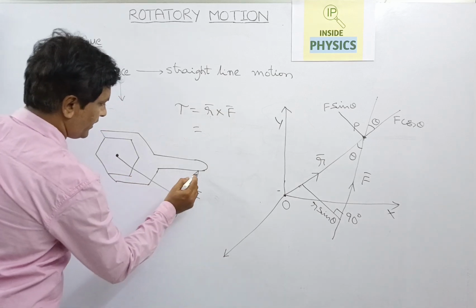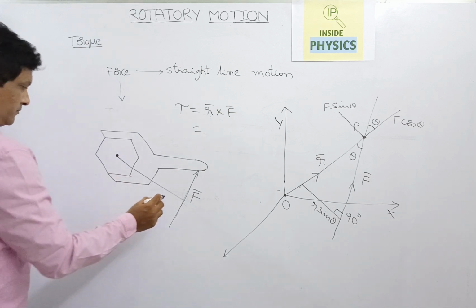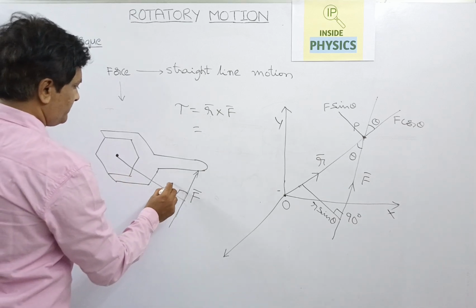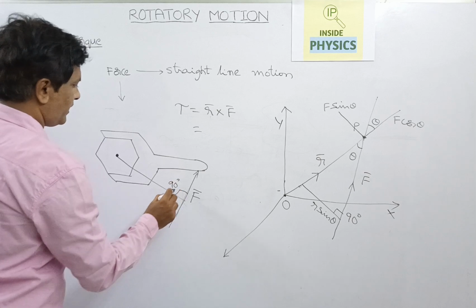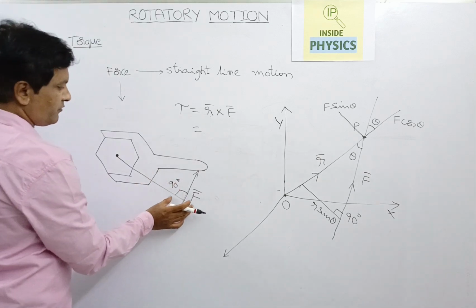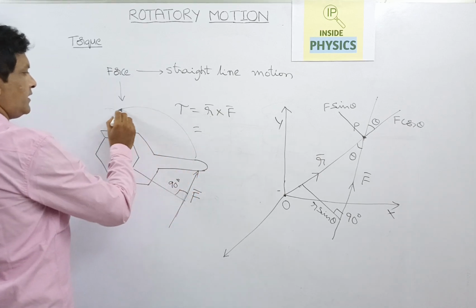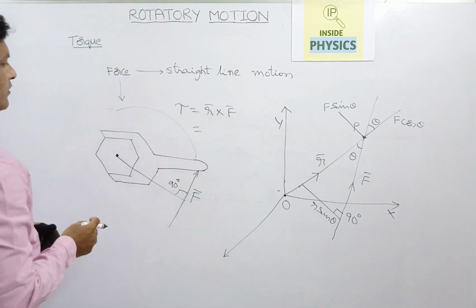This is the line of action of the force. This is the perpendicular distance. This is the angle, and we can assume it as 90 degrees. So this is the force acting on this point, and this will be rotated in the clockwise direction, though the screw will be loosened up.